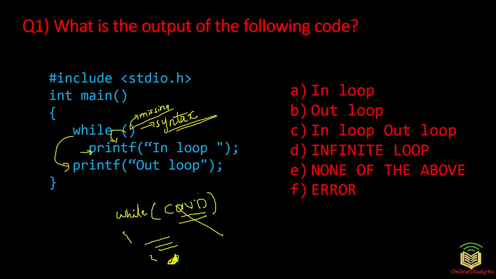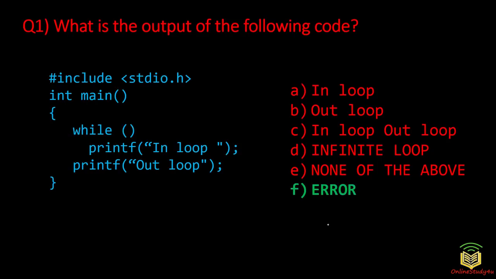But there is no condition at all here. So when there is no condition at all, it doesn't know what to do, and that is not the syntax of the C programming language. That is why it is going to give you an error. That is why option F, error, is the correct answer for this question.